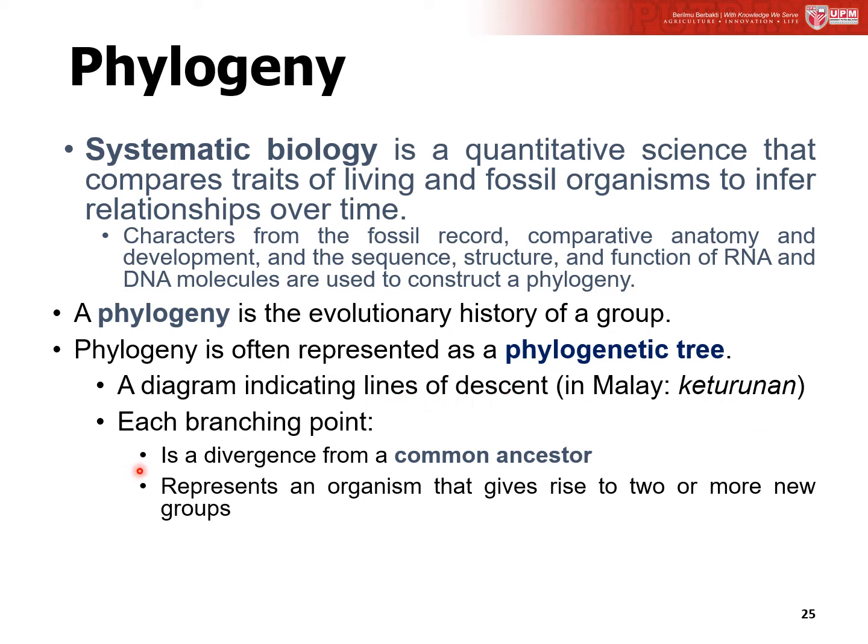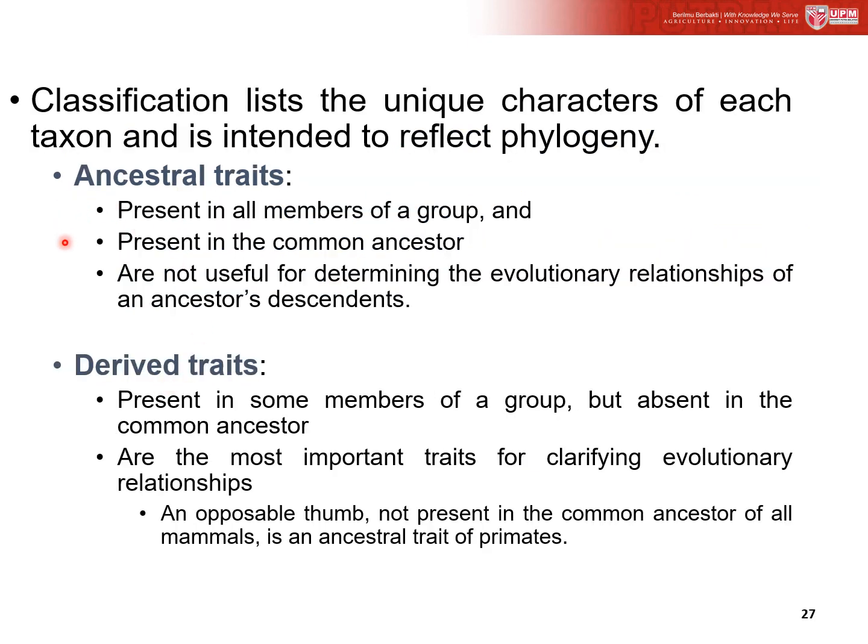A phylogenetic tree reflects how species or other groups evolved from a series of common ancestors, and it represents an organism that gives rise to two or more new groups. Alright, let's understand these two terms under the topic of phylogeny.